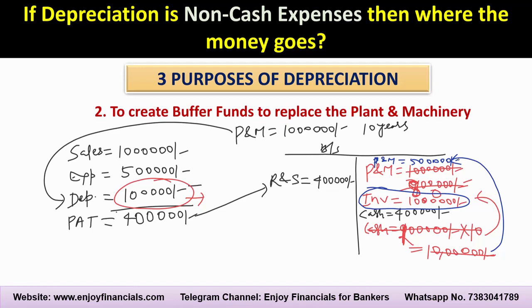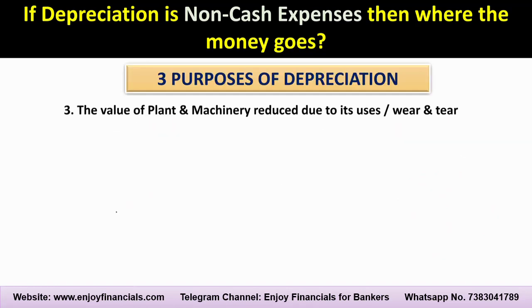So that's why, but after all the purpose of depreciation is also to create the buffer fund to replace the plant and machinery. Okay, so every year this 5 lakhs, then after 10 years it will become the buffer fund. Hope you have understood how the company is creating the buffer fund. Since the value of the plant and machinery reduces, we cannot carry the historical cost of the plant and machinery in the balance sheet.